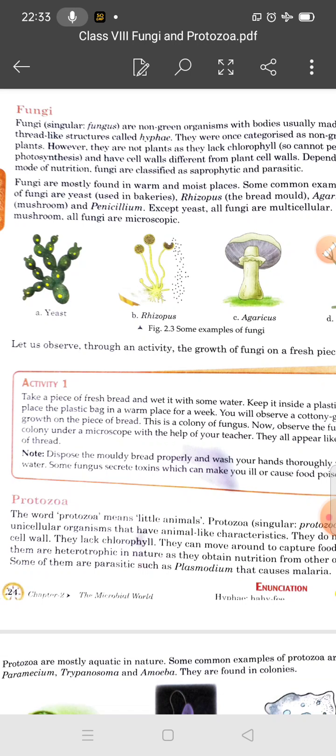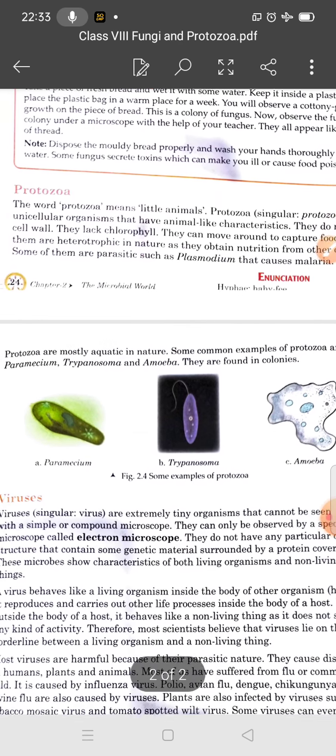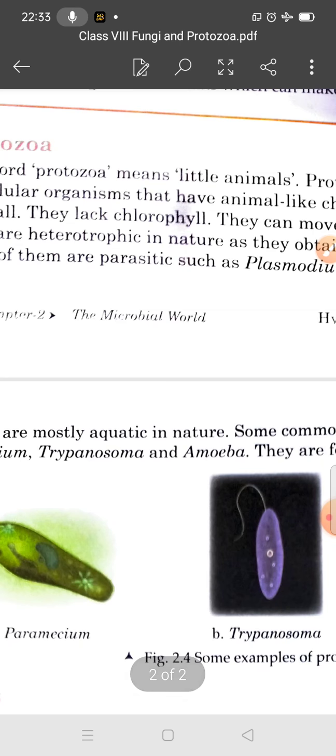Understand? So now students, we will discuss protozoa. Protozoa means little animals, and protozoa, singular protozoan, are unicellular organisms.